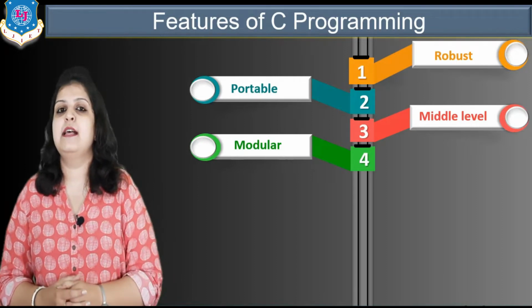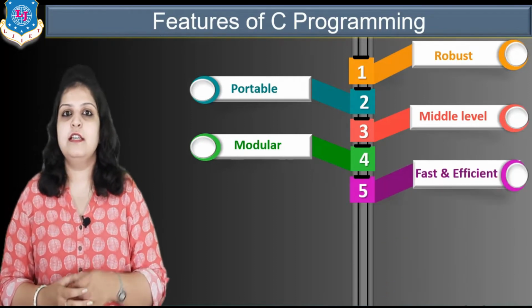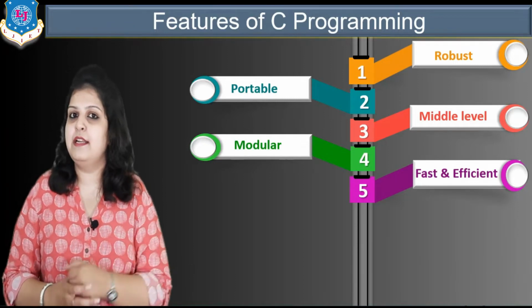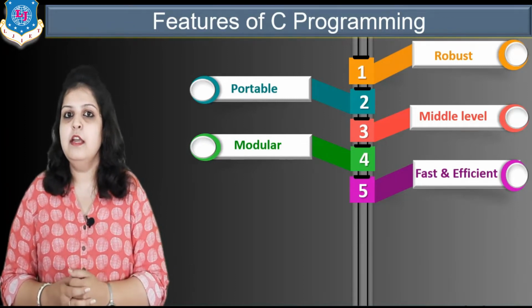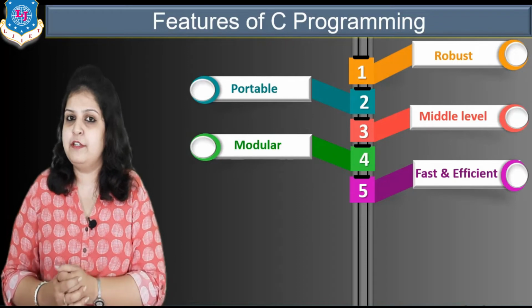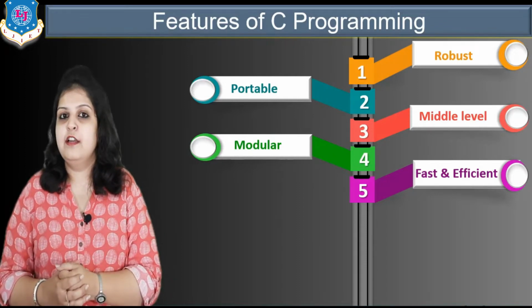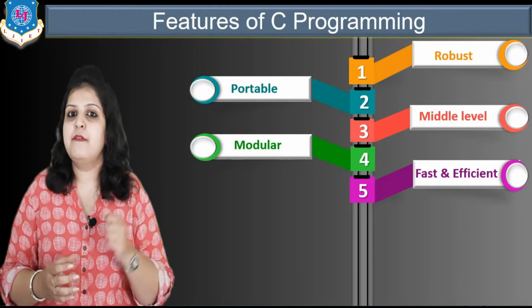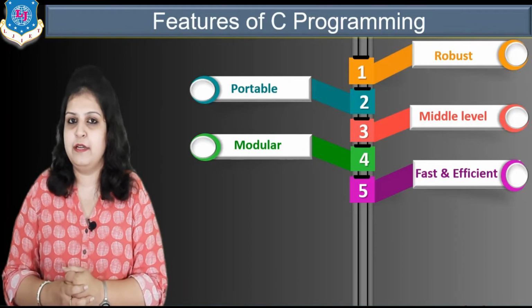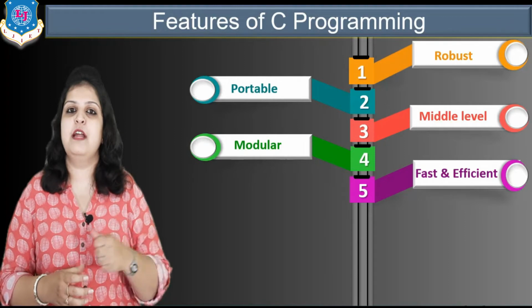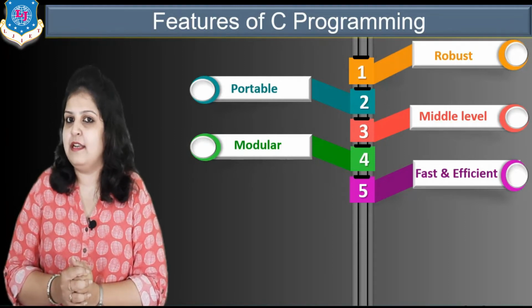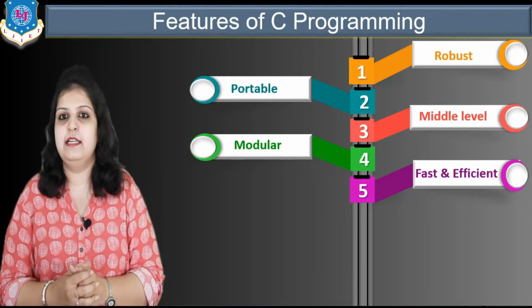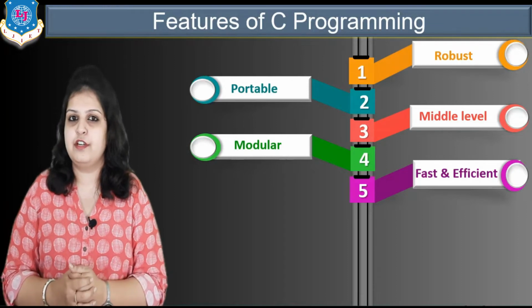Then next is fast and efficient. Just remember the concept of compiler and interpreter. What is the difference between compiler and interpreter? By execution speed, a compiler is faster compared to an interpreter, and for C programming we use a compiler. That's why we can say that it is fast and efficient.